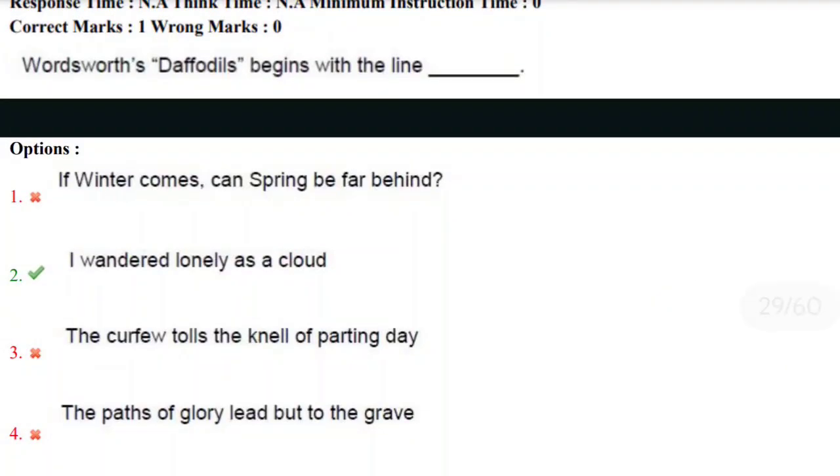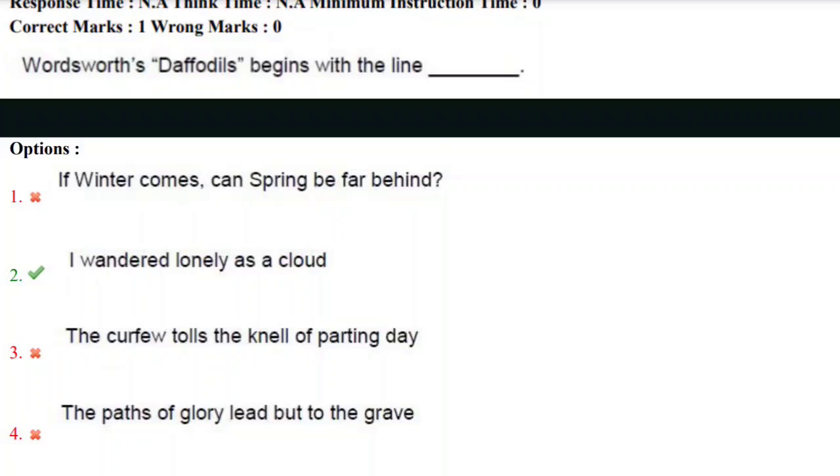Wordsworth's Daffodils begins with the line... Yes, the question is from Daffodils. It's a great poem written by William Wordsworth, the romantic poet, and the answer here is "I wandered lonely as a cloud." So the correct answer here is I wandered lonely as a cloud. This is the beginning line.